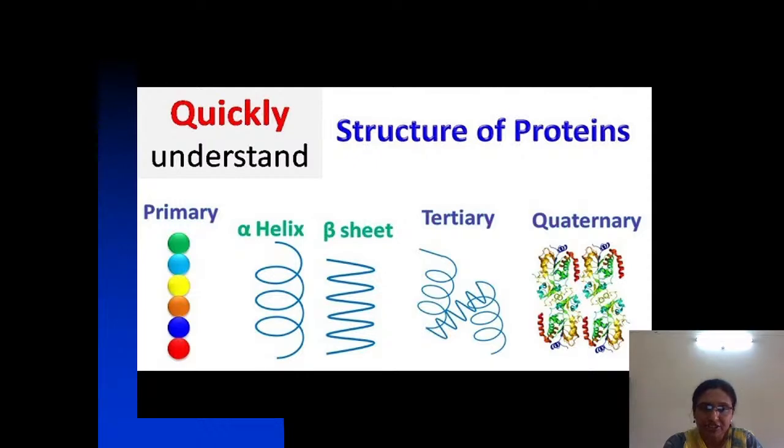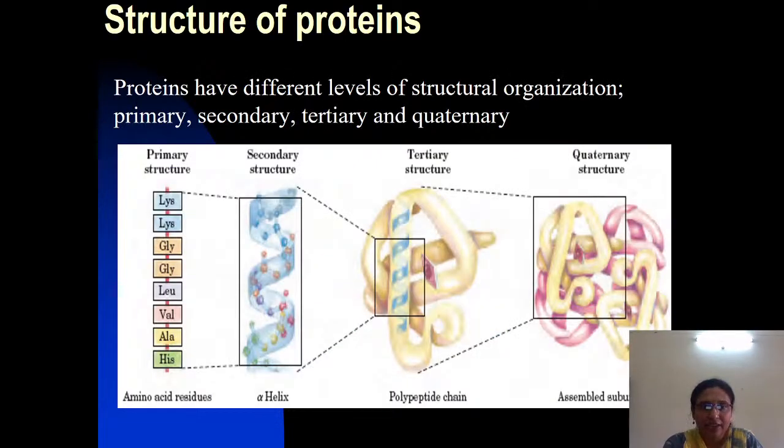This is a quick way to understand the different structural organizations of proteins. Even you can see here, the proteins have different levels of organization. Primary is the sequence of the amino acids. Here the twisting and folding of this forms the secondary structure, and further folding of the secondary forms the tertiary structure.